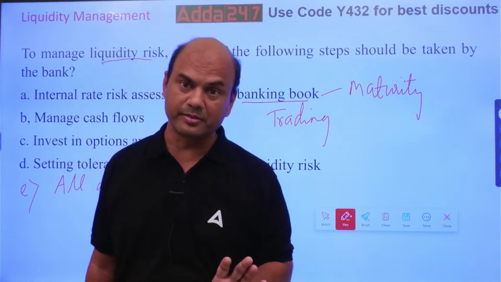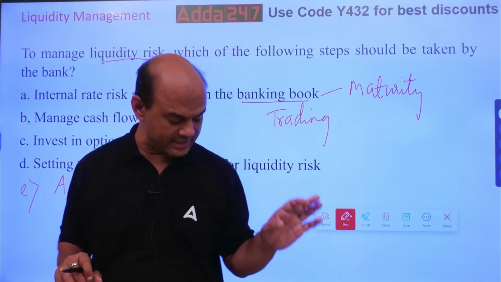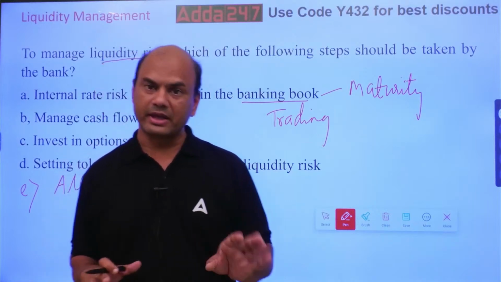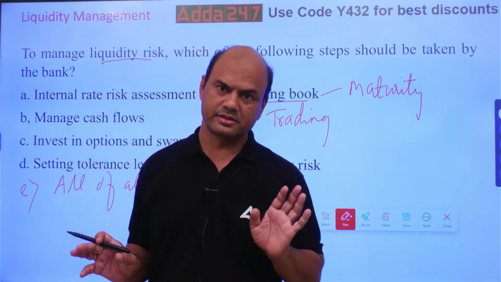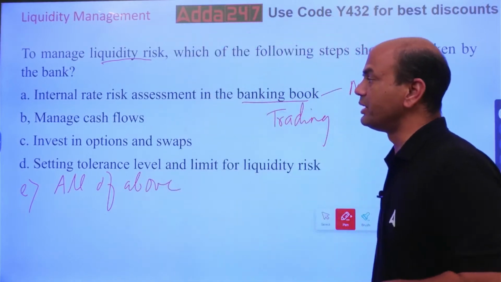At least for your CAIIB. Practically it will be there for your banking book also. But for your CAIIB, in banking book, we don't get the liquidity risk. Okay? So this is out. A is out. B, manage cash flows.